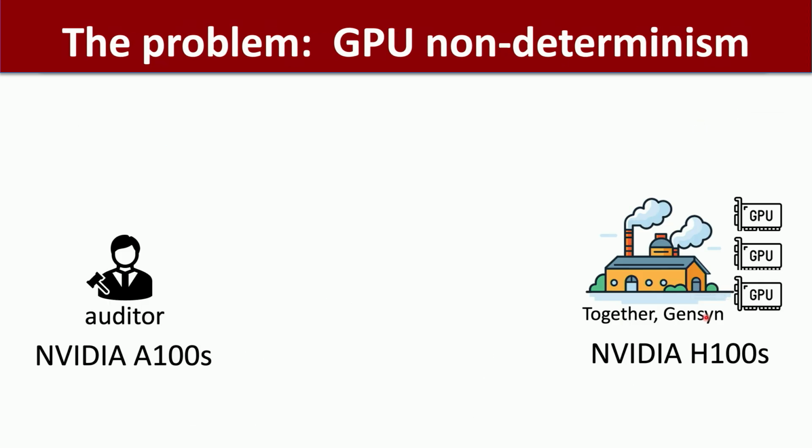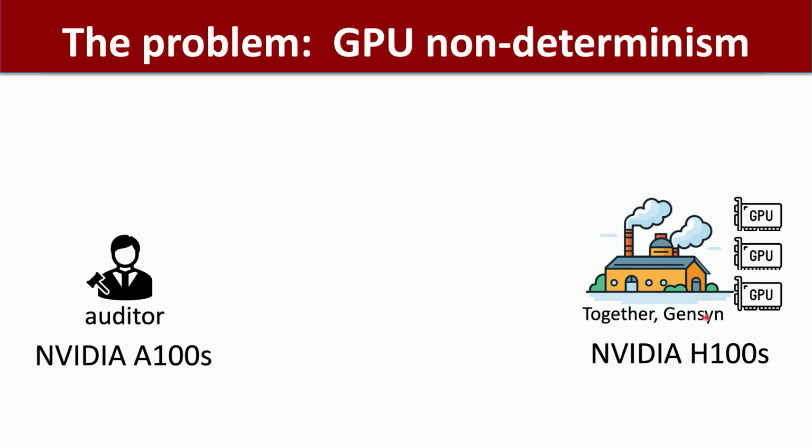The trainer might be using an NVIDIA H100. The auditor might be using an NVIDIA A100. And even though they're both computing exactly the same algorithm on exactly the same data, these GPUs are crazy. They are not deterministic. Yeah? So you can try to do A plus B plus C or A plus B plus C, and you get different answers.